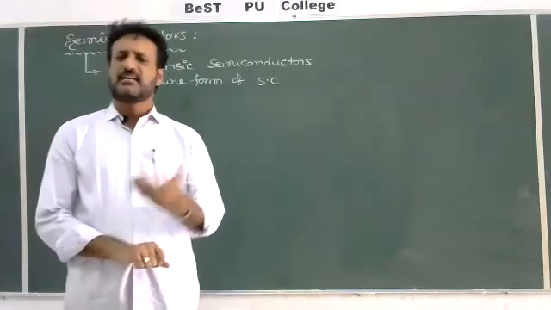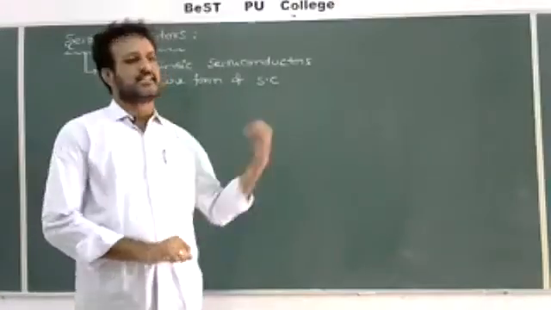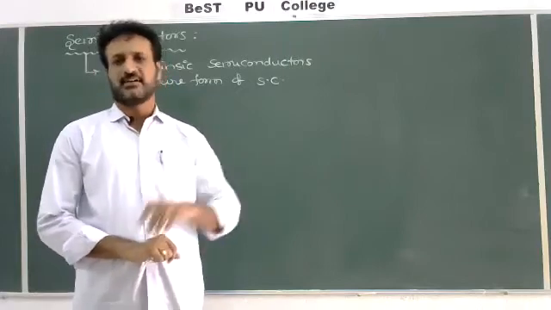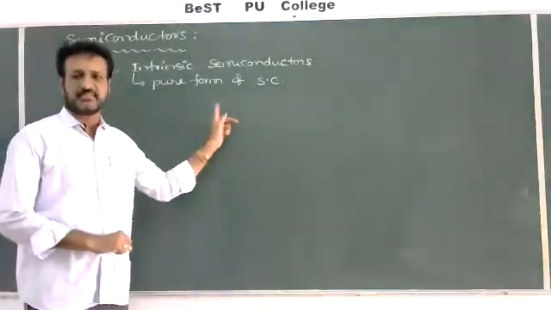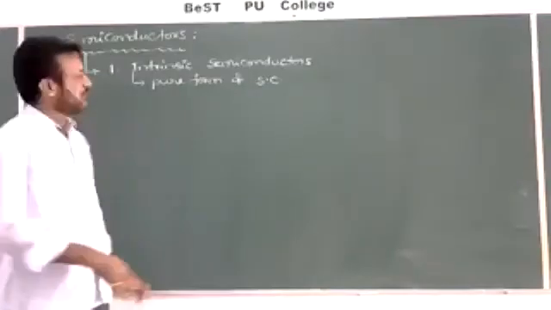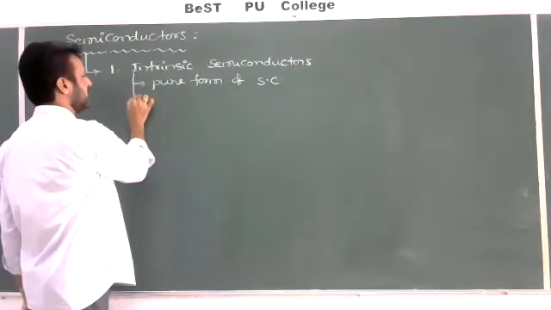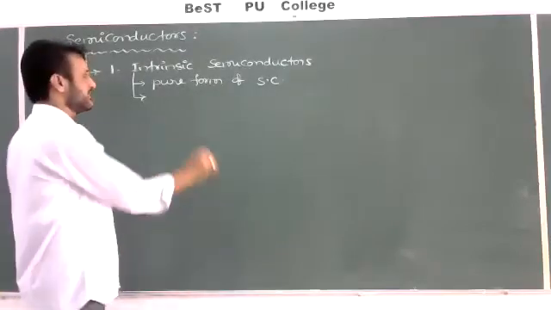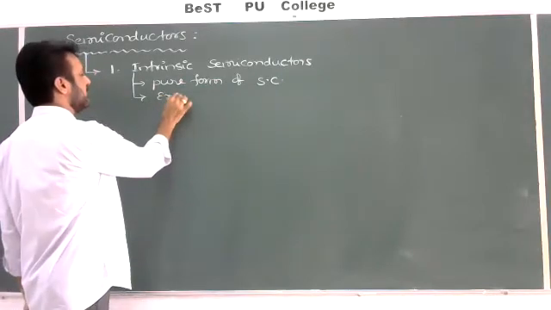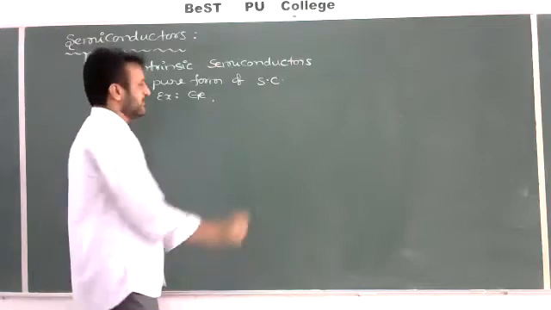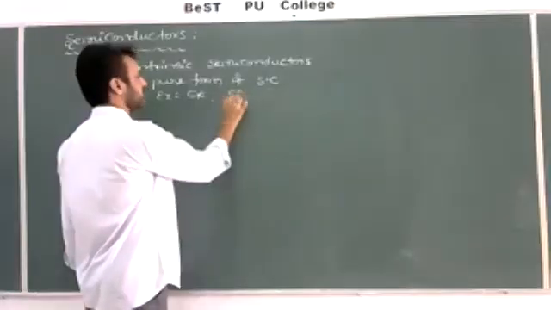That can be called intrinsic. So the general definition: the pure form of the semiconductors that doesn't contain any impure atoms, naturally available. There are a large number of semiconductors, but the widely used and available semiconductors are germanium, Ge, and also silicon.